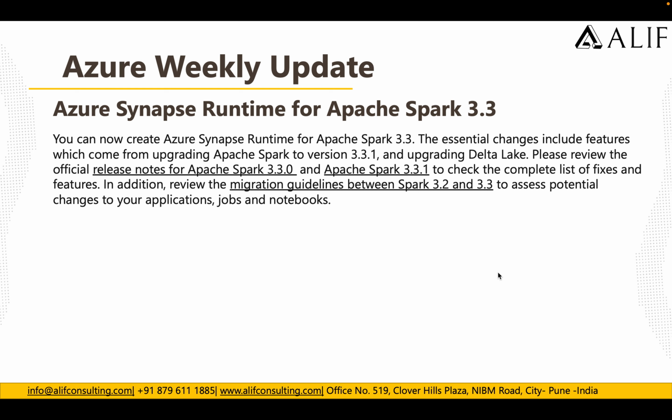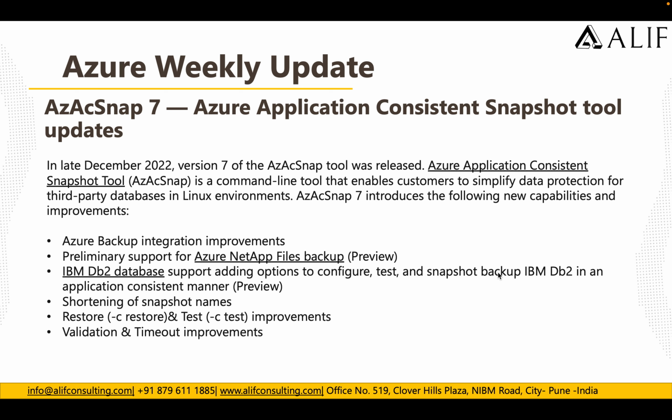In addition, review the migration guideline between Spark 3.2 and 3.3 to assess potential changes to the application jobs and the runbooks, right? So these are the new changes specifically for the runtime, which is there for Azure Synapse runtime for Apache Spark.